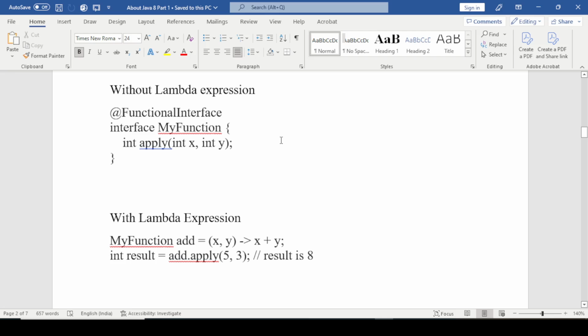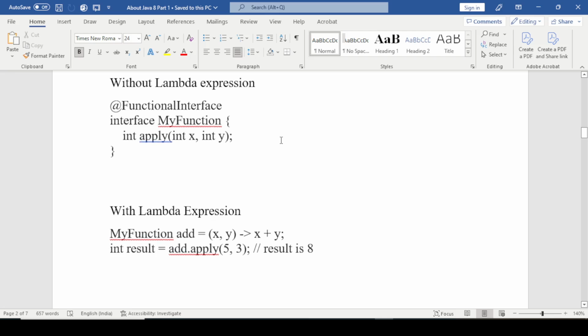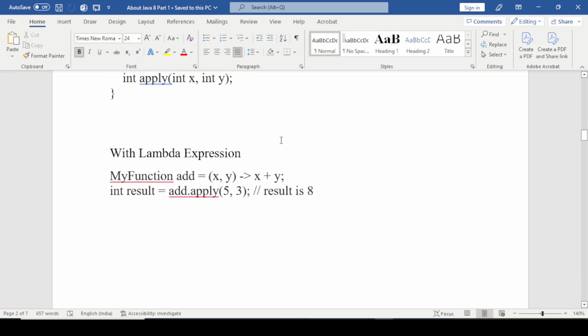Without a lambda function, initially we have to write and apply the parameters of integer type. With a lambda expression, we write the interface MyFunction, and we add the parentheses and the arrow token, and after that we directly add the parameters, and then add them and get the result of x and y.